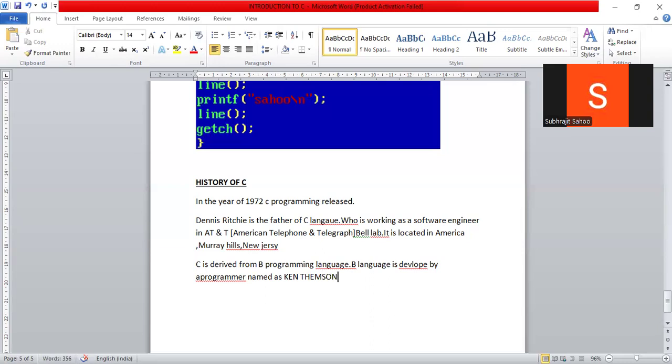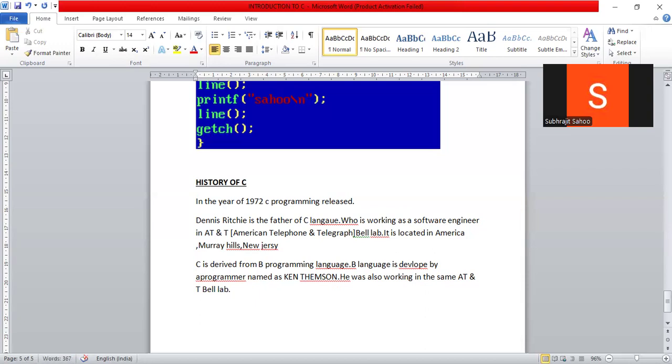He was also working in the same company, AT&T Bell Laboratory, right? Same company, both were working.